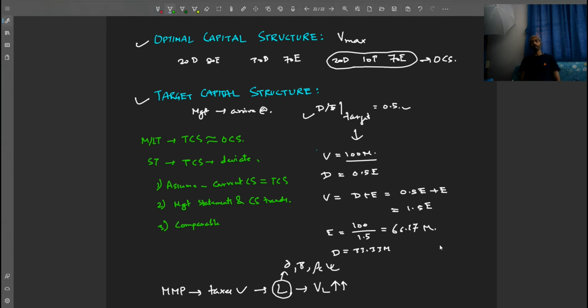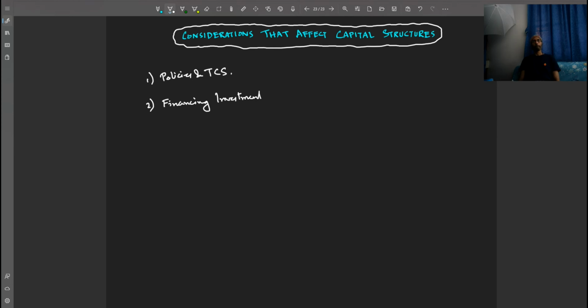Considerations that affect capital structures. Number one, while designing capital structures, what the management considers is the policies behind designing the capital structure and the target capital structure. The second factor that can be considered is financing investment opportunities. Financing investments. Do you issue debt? Do you issue equity? Like that.